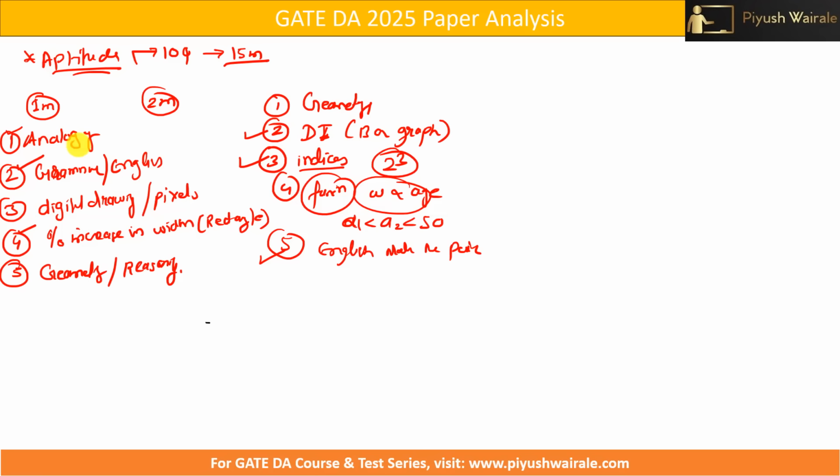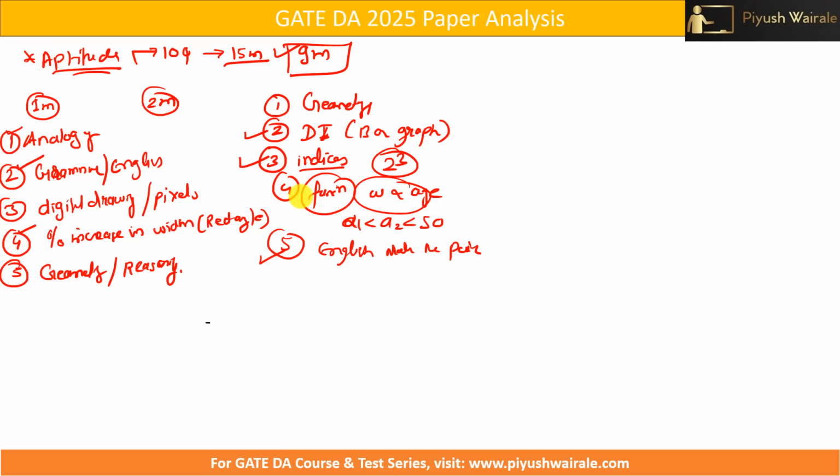So I can say 1, 2, 3, and here we have 6 marks. So out of 15, you should score 9 marks on average. I'm talking about the entire group of students, considering all the levels. So you can easily score 9 marks out of these 15 marks from the aptitude part. Okay, so a student can score 9 marks from this particular topic very easily. Now this is about the aptitude part.